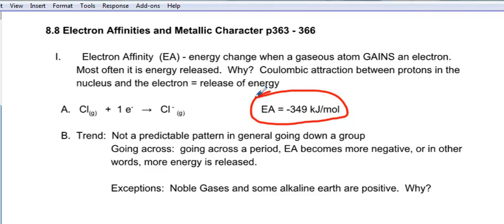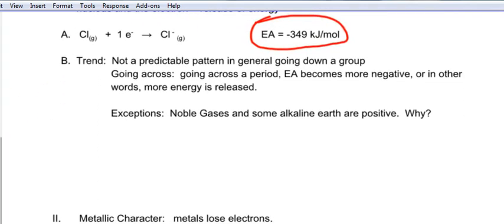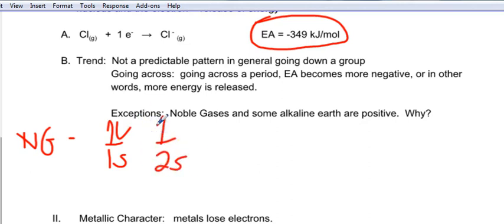Your exceptions will be your noble gases. They do not want to gain an electron, okay? And some alkaline earths are positive. And the question is why? Well, for the noble gases, think they have a filled octet, okay? So look at helium, 1s2. Do they really want to gain another electron and get out of this filled octet to have a non-filled octet? Because if they gain one, it's going to go in the 2s, and you've ruined your octet. Well, I guess helium doesn't have an octet, but I think you get the idea.